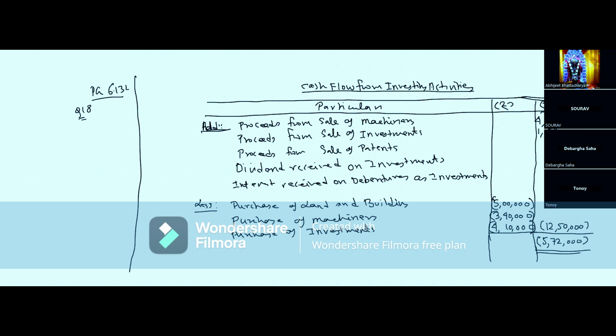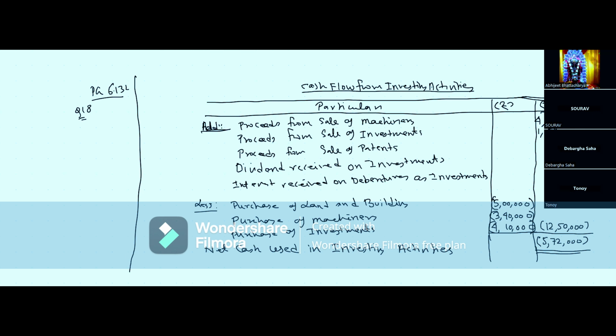So here you will write net cash used in investing activities. Is that clear to all of you students? Net cash used in investing activities.